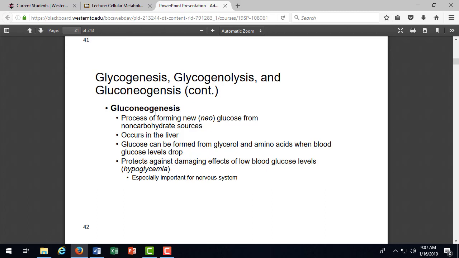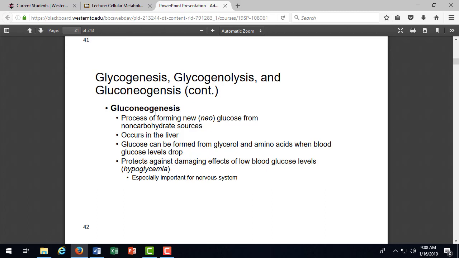So glycerol comes from triglycerides, fatty acids and glycerol. And amino acids come from proteins, right? So we can use those to enter the Krebs cycle and convert that to glucose, or to ATP, I should say, not to glucose, but well, originally to glucose, but ATP is what we're looking for, right? So the end product is ATP.